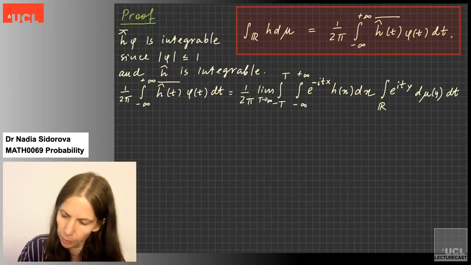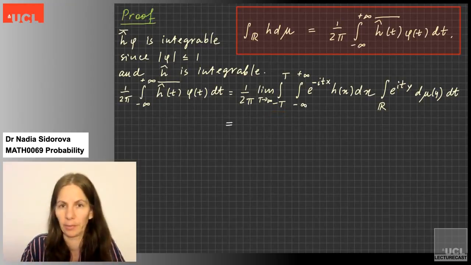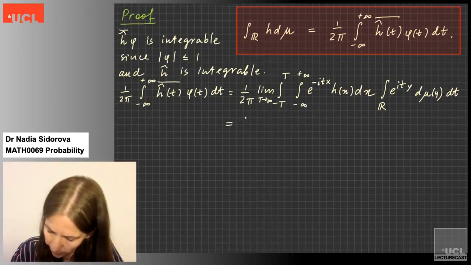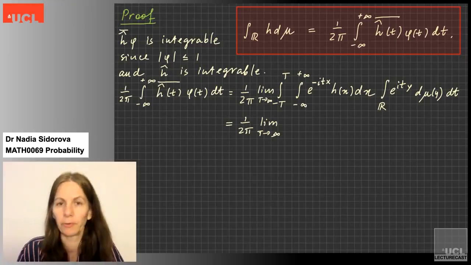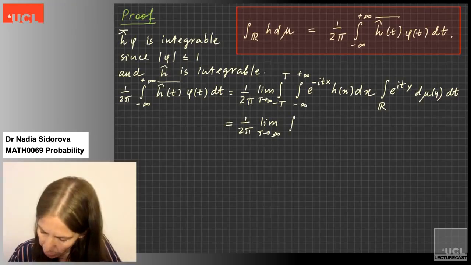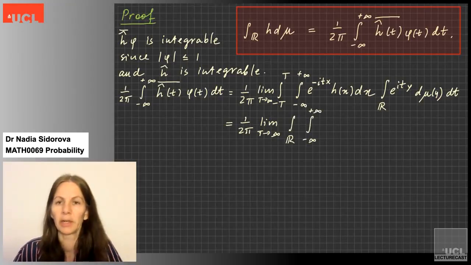Okay, so now I want to apply Fubini, and we will see why finiteness of minus T to T is important. So I keep the limit, I keep the factor 1 over 2 pi, but now Fubini tells me I can swap the integrals, and the order in which I want them is: first the integral over R, then the other integral over R, from minus infinity to plus infinity, and the last integral will be with respect to t.